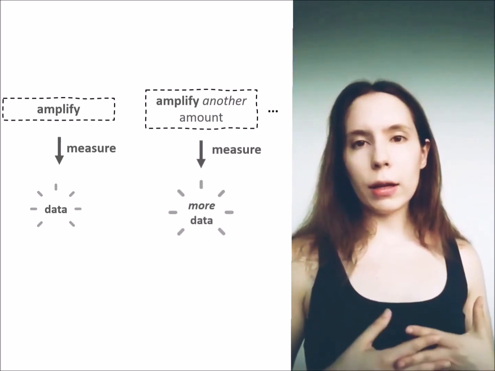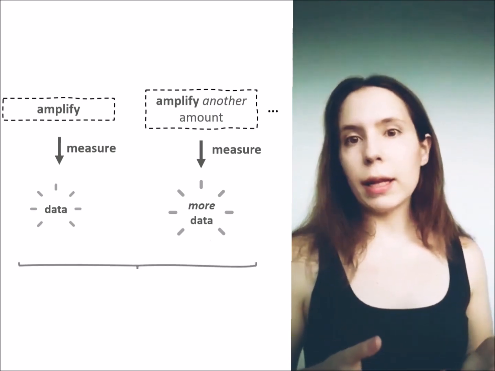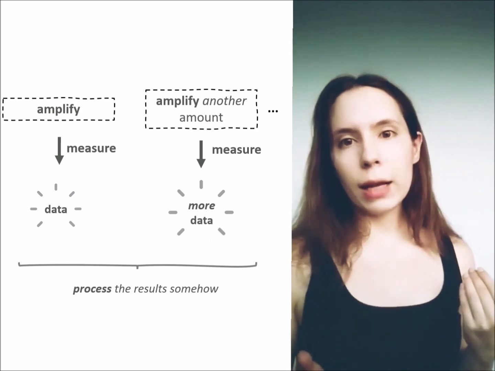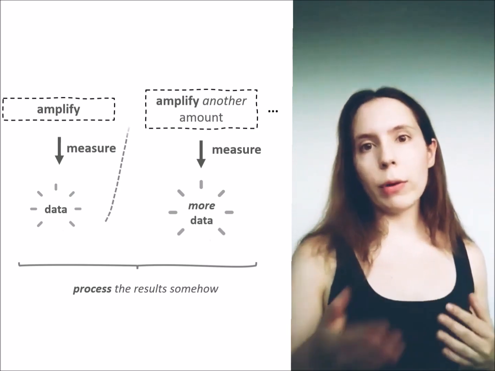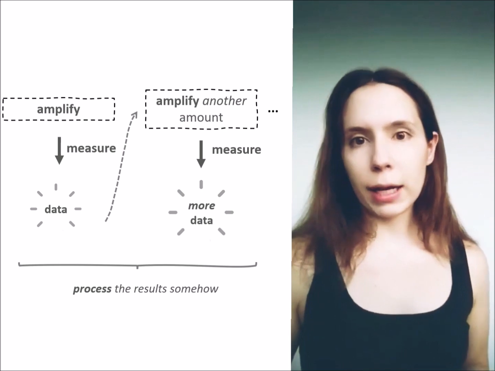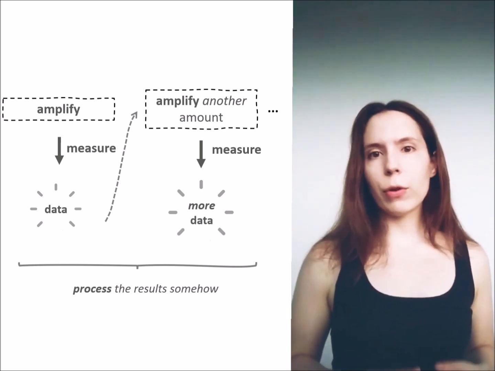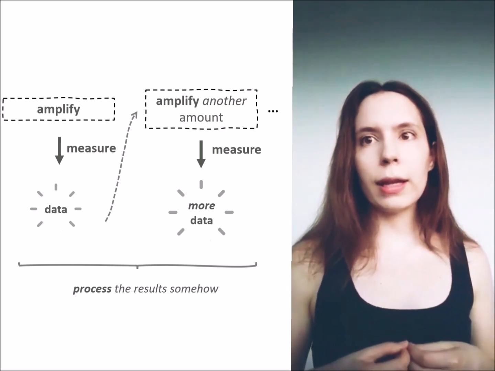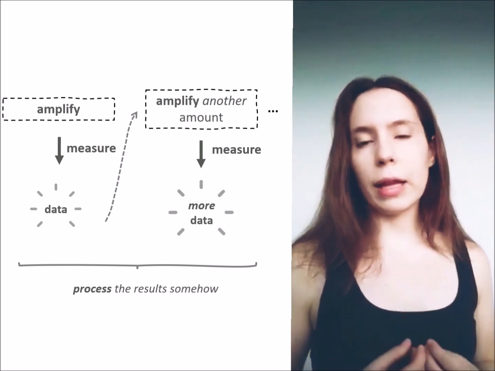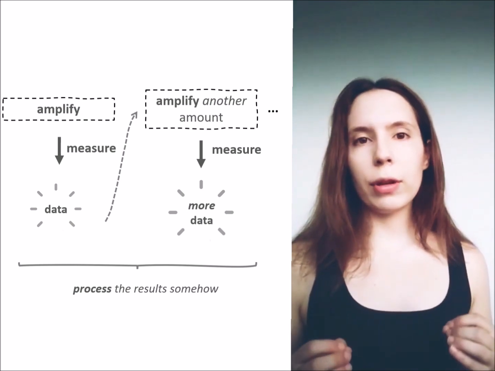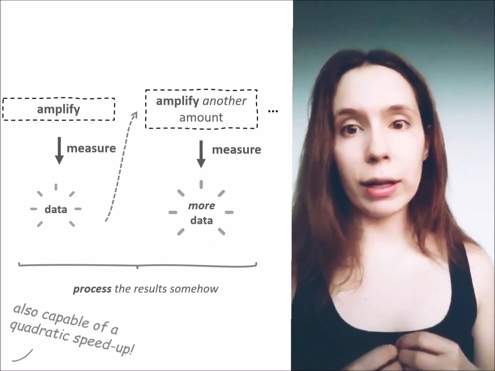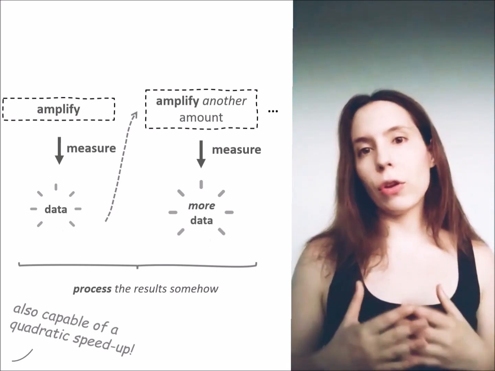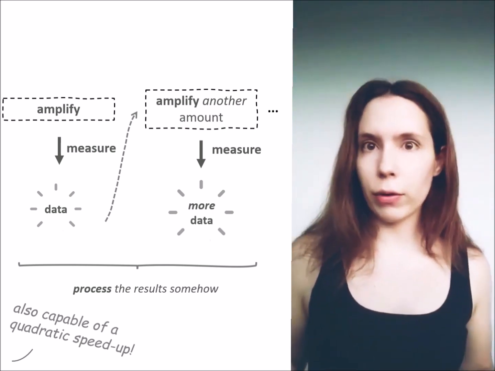As for the resulting data, we can process them all in the end, in a batch processing step, or we can process them sequentially, in which case we can use them to inform the following iteration via a feedback mechanism. These approaches are very different from the quantum Fourier transform proposition, but interestingly, it has been shown that they can not only achieve substandard quantum limit performance, they can actually attain the exact same quadratic quantum speedup as the phase estimation approach. This means that the advantage is not intrinsically tied to the quantum Fourier transform.